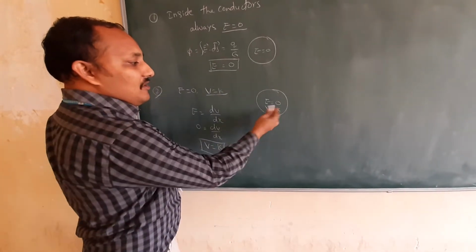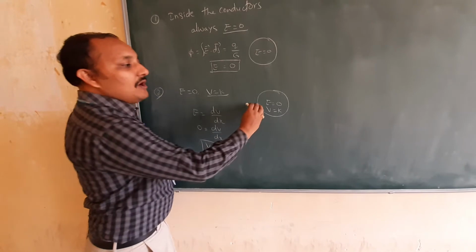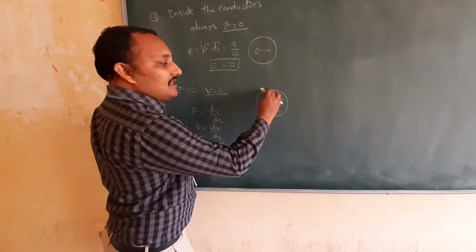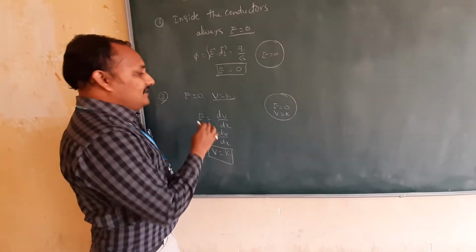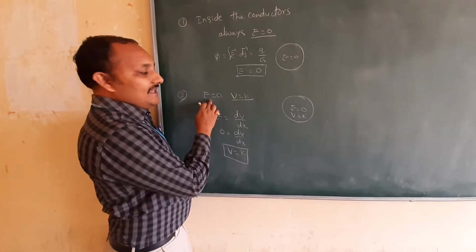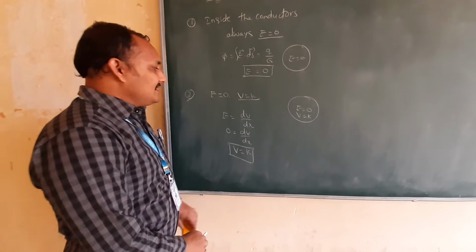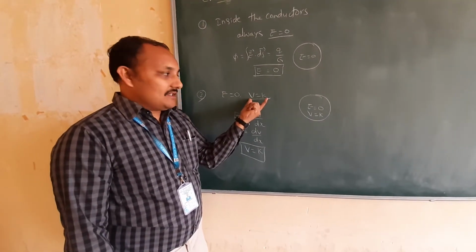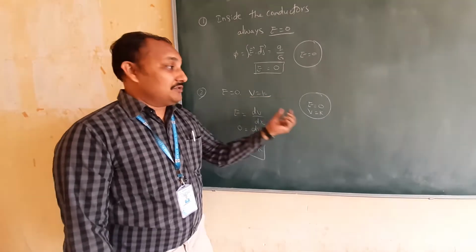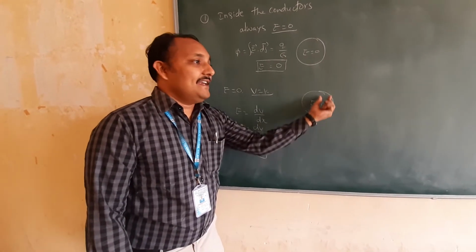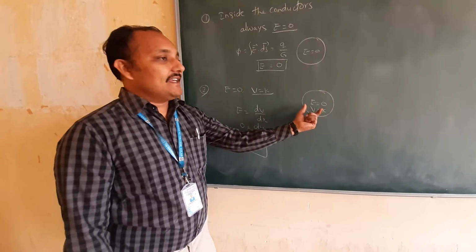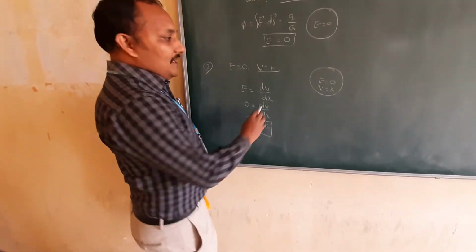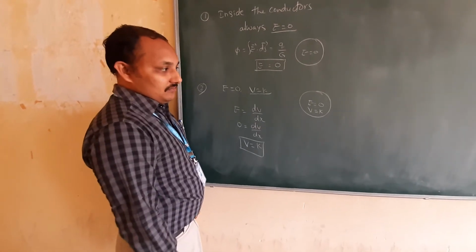That is, potential is constant throughout the volume of the conductor, but inside, electric field intensity is 0. In the second point, we are giving only potential: potential is constant throughout the volume of the conductor. Here we have taken a sphere as the example. Now, how they will ask one more question.